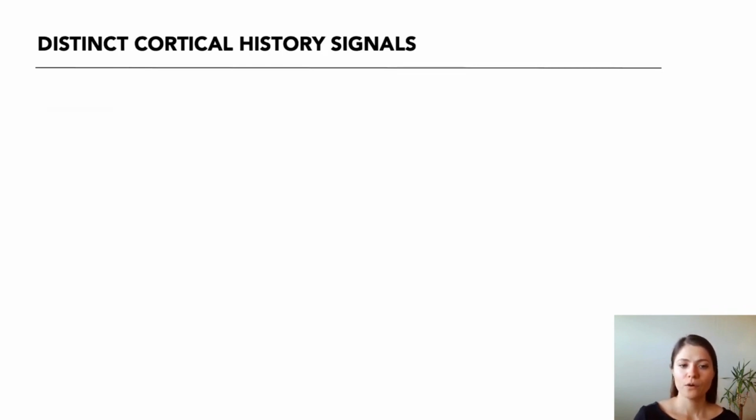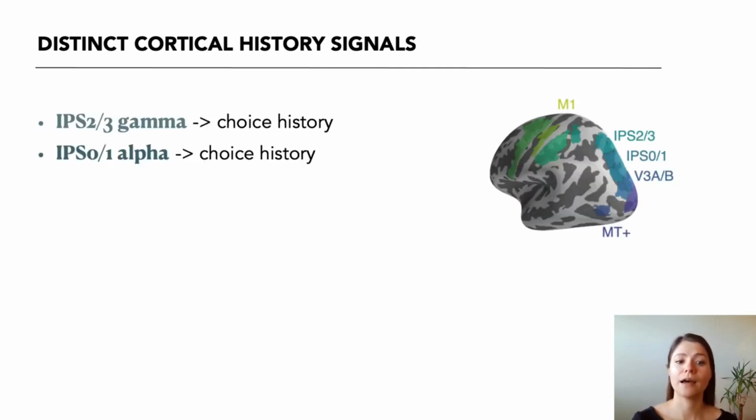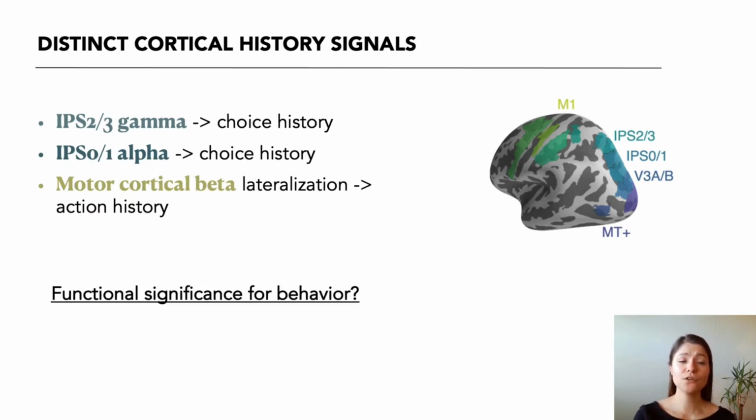So in sum, we identified three neural signals that encoded different aspects of the previous choice: the perceptual decision in IPS 2.3 gamma and in IPS 0.1 alpha band power, as well as the motor act used to report that choice in the lateralization over motor cortical areas. We then used each of these signals in behavioral models and constrained their functional significance for behavior.